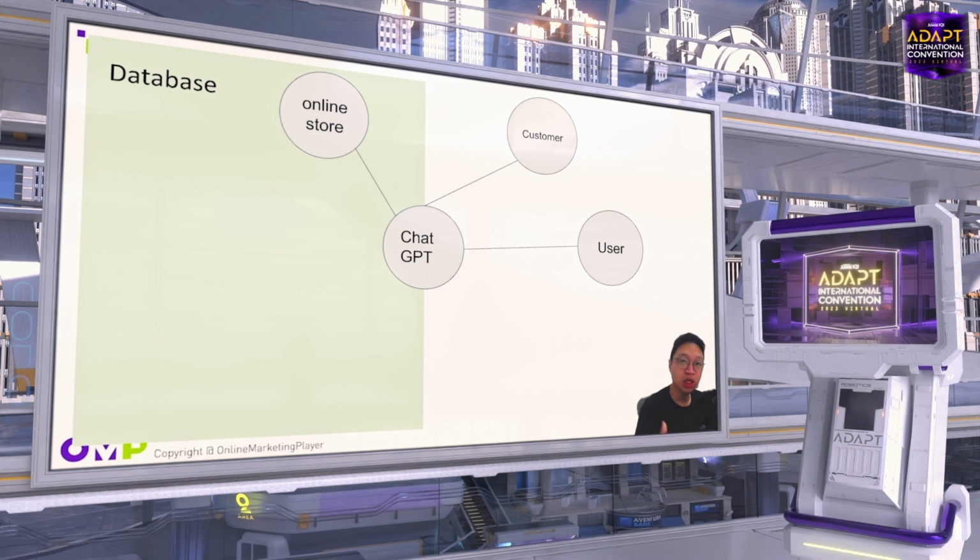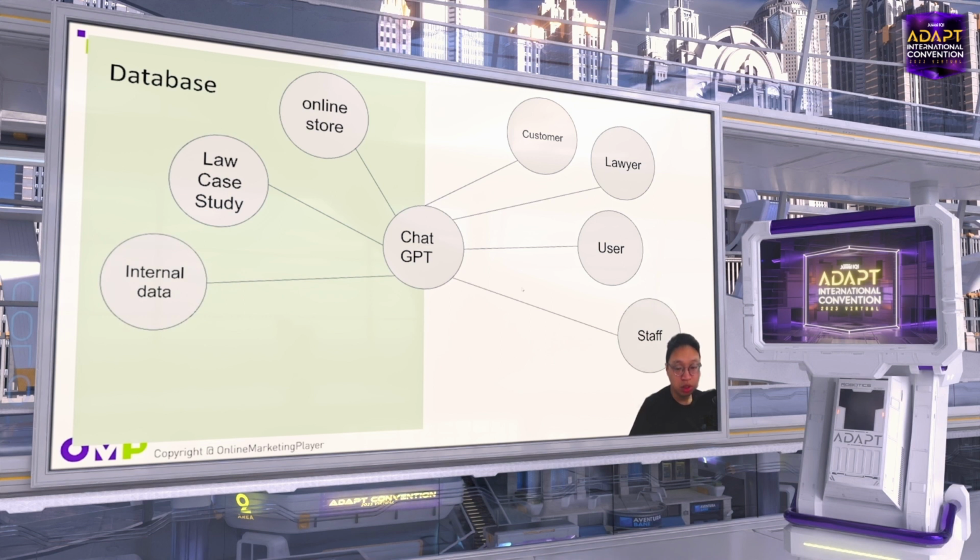For example, if you are an online shop owner, you can connect it to your own online shop. So ChatGPT knows your product names, your SKUs, and whether there is any inventory left. It becomes a chatbot that can answer customer questions related to your online shop, such as how much, how to refund, etc. If you are a lawyer, you can connect to your database, which contains a lot of law case studies. So you save a lot of lawyer time finding those case studies.